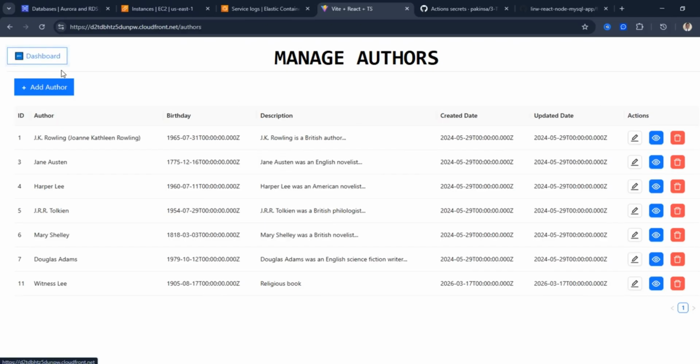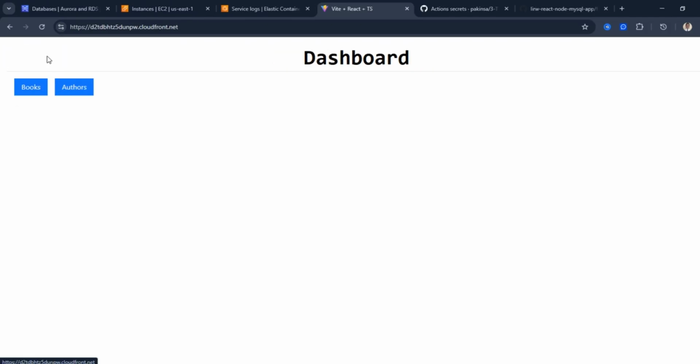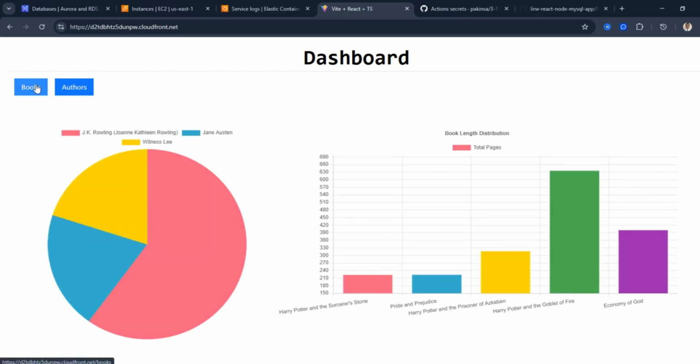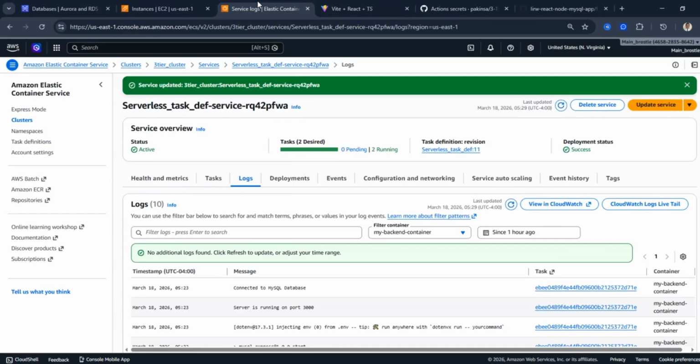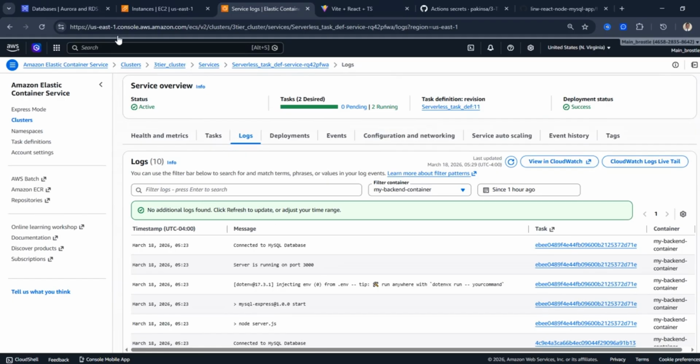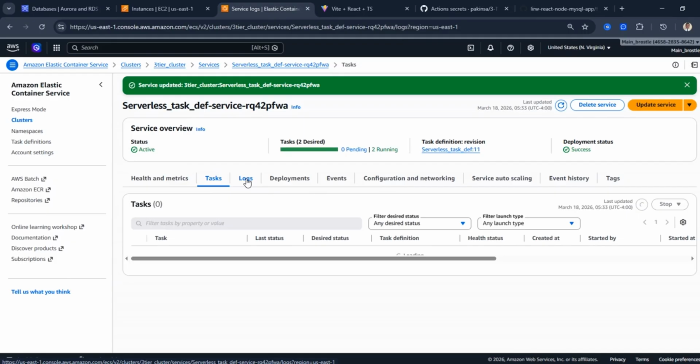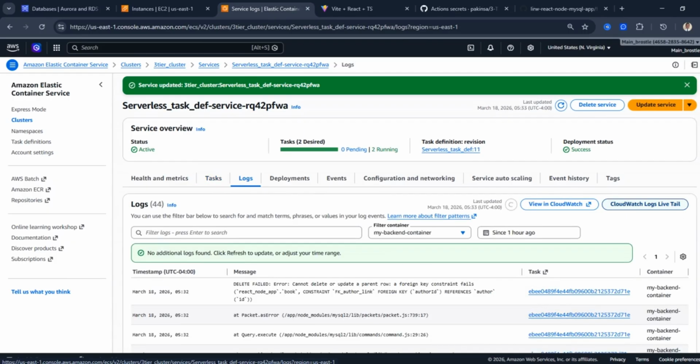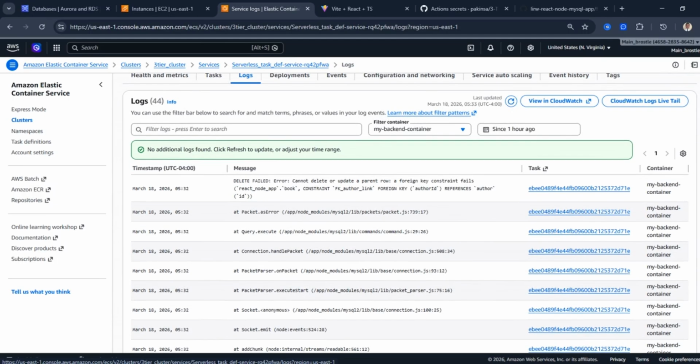So we have to first of all go back and delete the book, and then delete the author. But what I want to show you precisely is what is going on in the logs, why that error happened. So let us refresh the logs and let's see what happened. All right, you can see the log right now. You can see what happened at that point where the error happened. You can see delete failed, error, cannot delete or update a parent row. A foreign key constraint fails. So you see, the database is telling us that someone tried to delete an author without deleting the book.